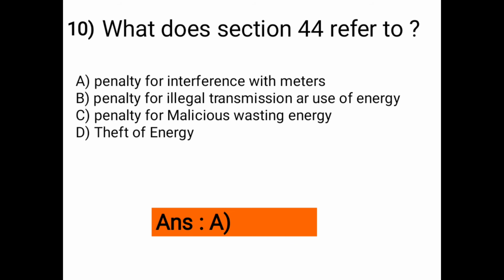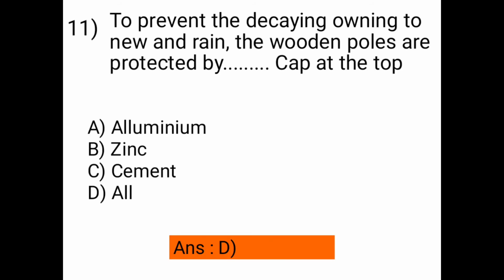Next question is, to prevent the decaying owing to sun and rain, the wooden poles are protected by cap at the top. A is aluminium, B is zinc, C is cement and D is all. So the correct answer is option D, all of the above. Means to prevent the decaying owing to sun and rain, the wooden poles are protected by aluminium, zinc, cement cap at the top.